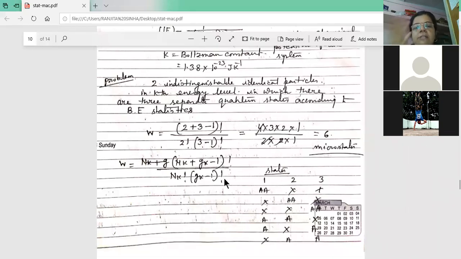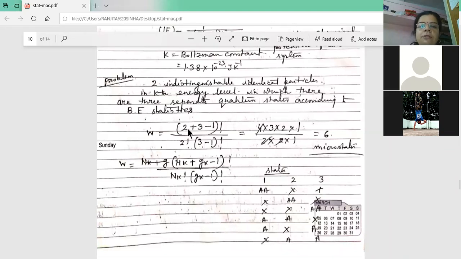Here we are considering only one energy level. So what will be the total number of boxes, or total number of quantum states? That will be your G. So G is the number of states, and don't confuse it with that K. Only one energy level is there, and it is the kth energy level, so we are writing Gk. So Nk is the total number of particles and G is the total number of states.